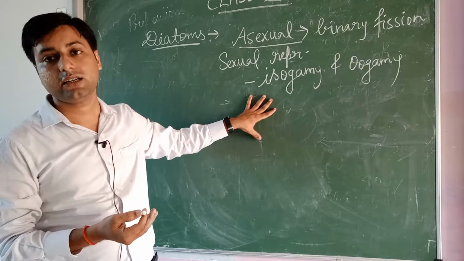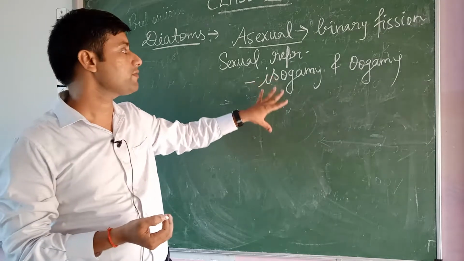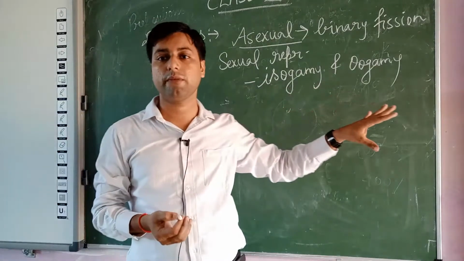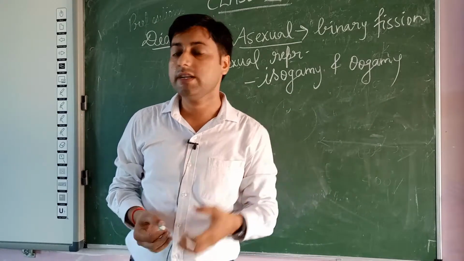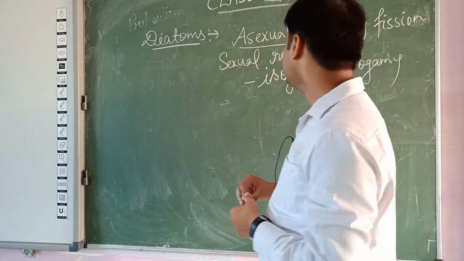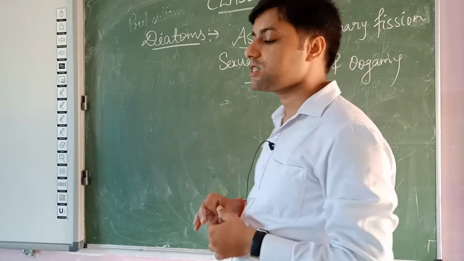And in which type of diatoms? For the type of sexual reproduction like isogamy or oogamy, it means in which type of diatoms these processes occur.